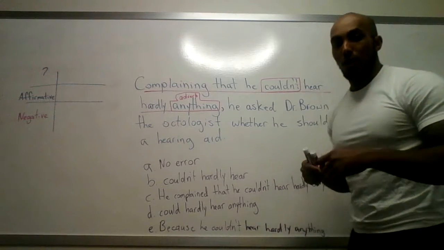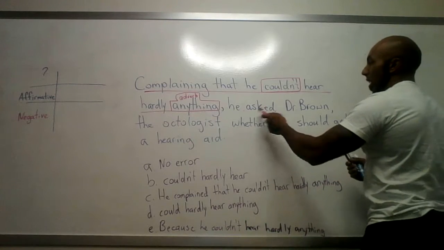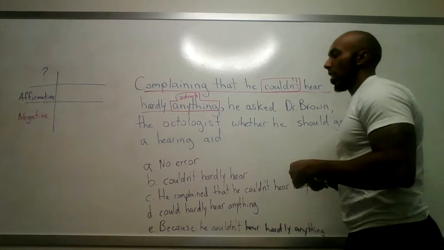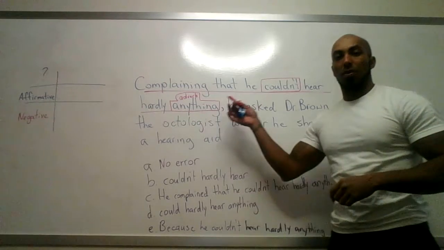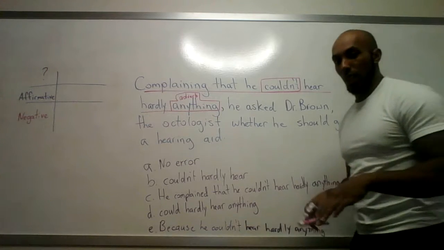I'll go ahead and read through it. Complaining that he couldn't hear hardly anything, he asked Dr. Brown, the octologist, whether he should get a hearing aid. Now I've already taken the liberty of underlining the first incorrect part, everything underlined in pink. Now let's quickly go through the answers.